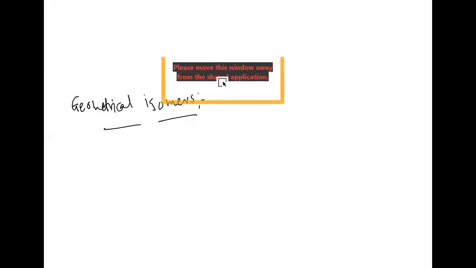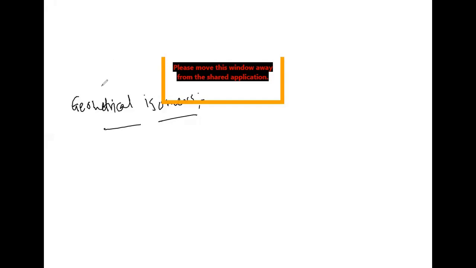Lekhana. Tell me. Geometrical isomerism, where can we see it? Biomolecules, no, there are no isomers in biomolecules. There are anomers.